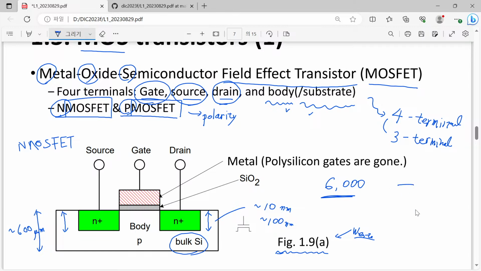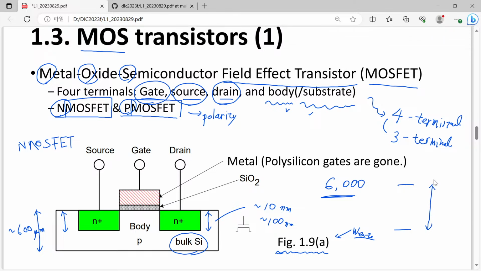When you look at a silicon wafer in reality, you feel that it is quite thin. Oh, this is a really thin wafer.